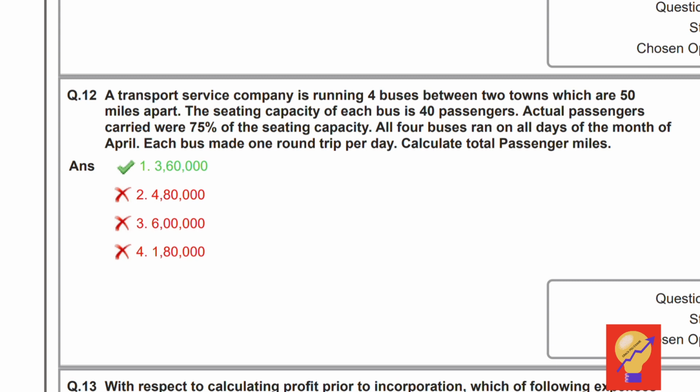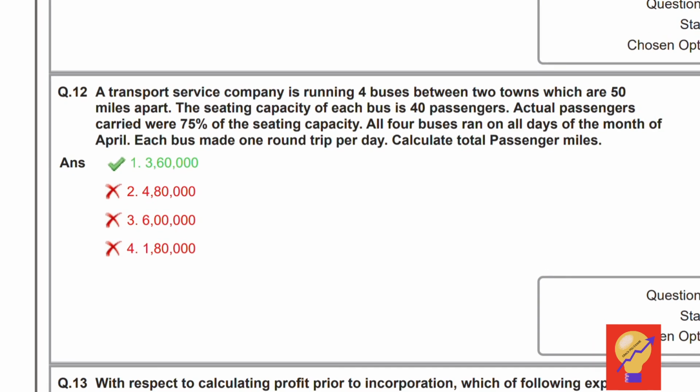40 into 75% into 100. Here 100 is because there are 50 miles and 1 round trip. 1 round trip means 2 ways, so 50 into 2, that is 100. So 40 into 75% into 100 into 4 buses into 30. So 30 is 30 days. So the total passenger miles is 3,60,000. Once again, let me tell the answer: 40 into 75% into 100 into 4 into 30 is 3,60,000 total passenger miles.